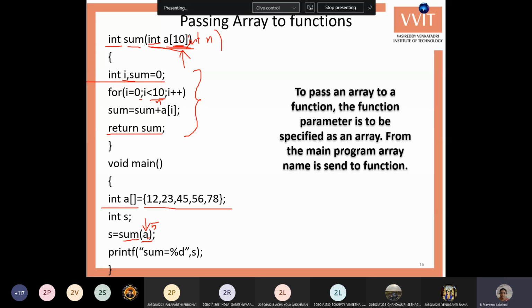Okay, whenever you are creating the array, you cannot give any variable into the square brackets.